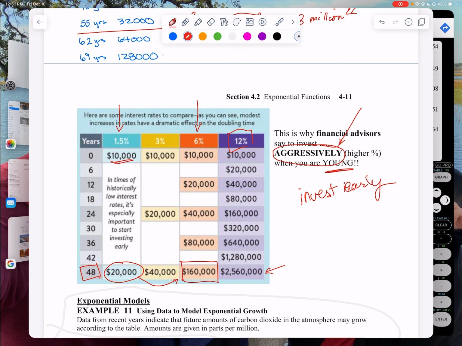Once you get old and you need that money, you don't want to invest aggressively because you can lose it. When you invest aggressively, that means it's a higher risk, so you could lose the money. But when you're young, it usually bounces back because it usually does this. That's the stock market. It's going up and down, up and down. But over the long haul, it's going up.